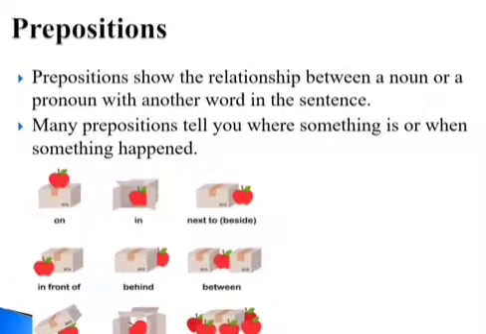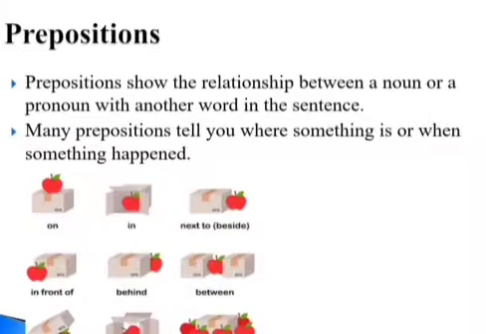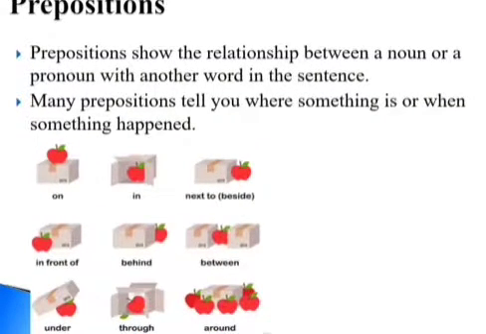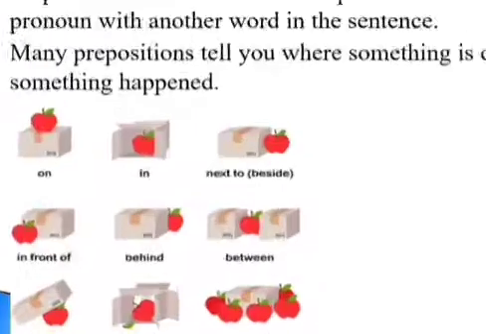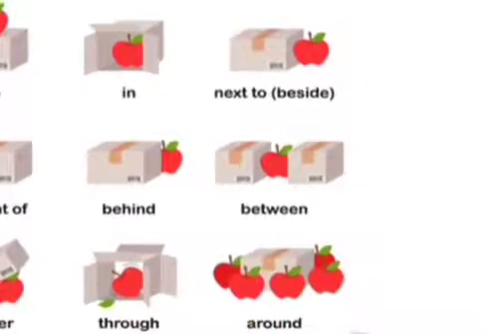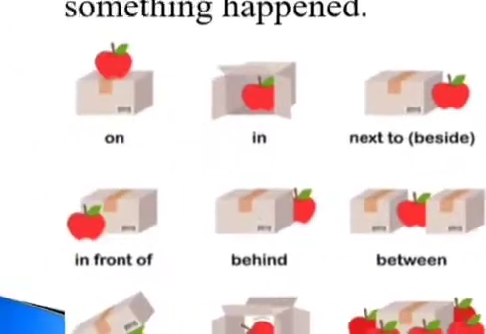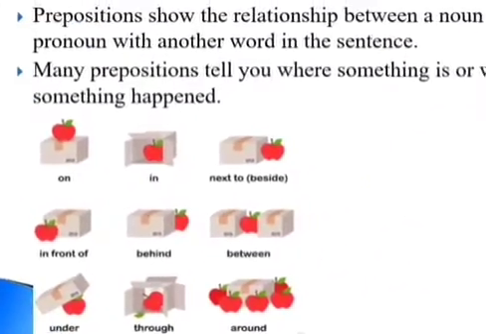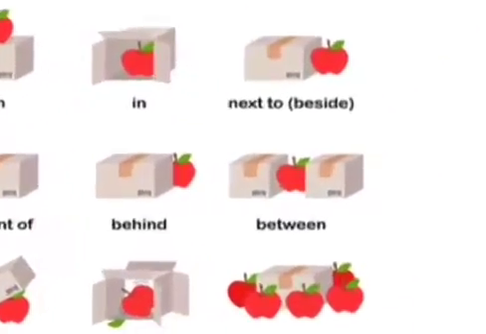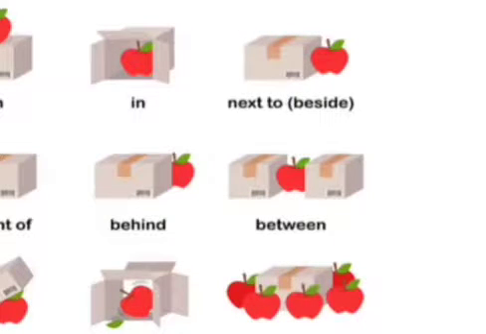Now we will discuss a very large component of parts of speech, that is prepositions. Prepositions show the relationship between a noun or a pronoun and another word in the sentence. Many prepositions tell you where something is or when something happened. For example, you can see in the picture, on means something is on something. You can understand the meaning with the help of this picture.